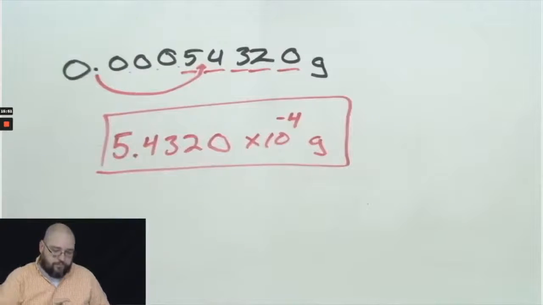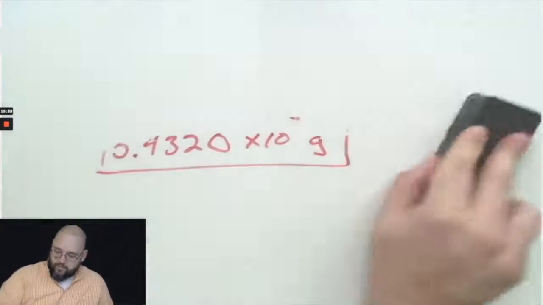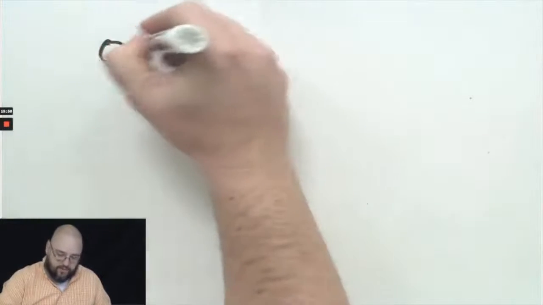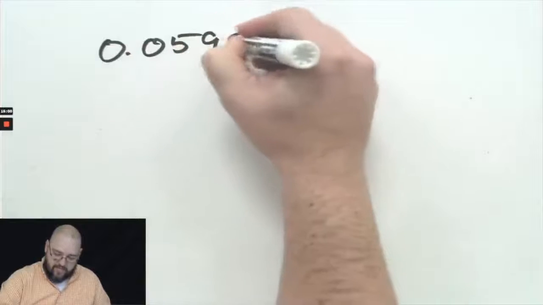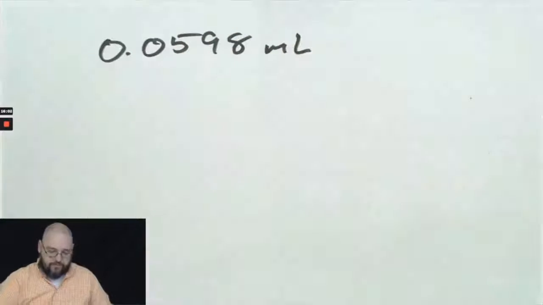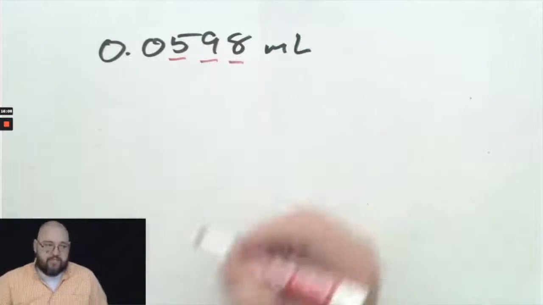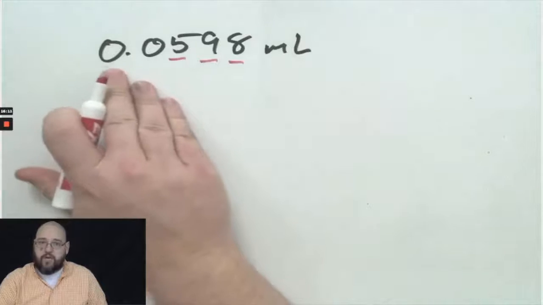Couple more examples. So let's say I have 0.0598 milliliters. Okay? So my significant figures are going to be these 3 digits only. Zeros in front are not significant.